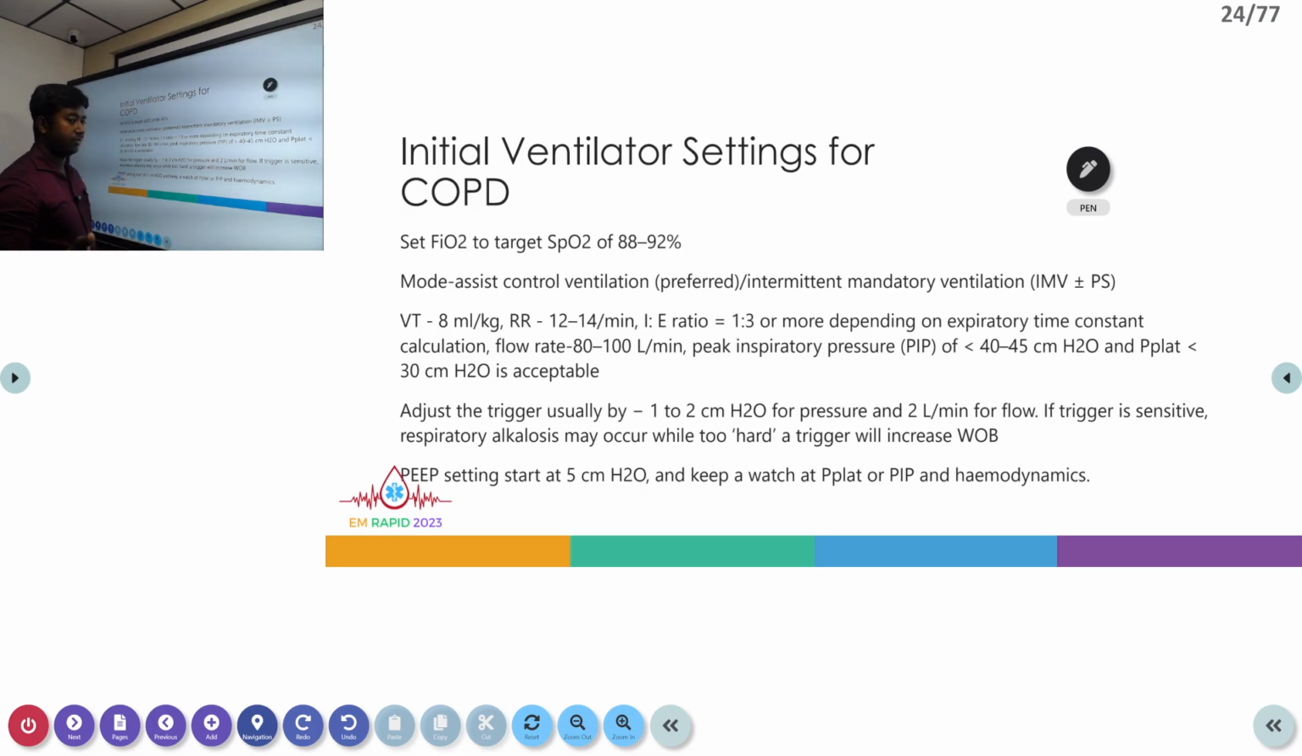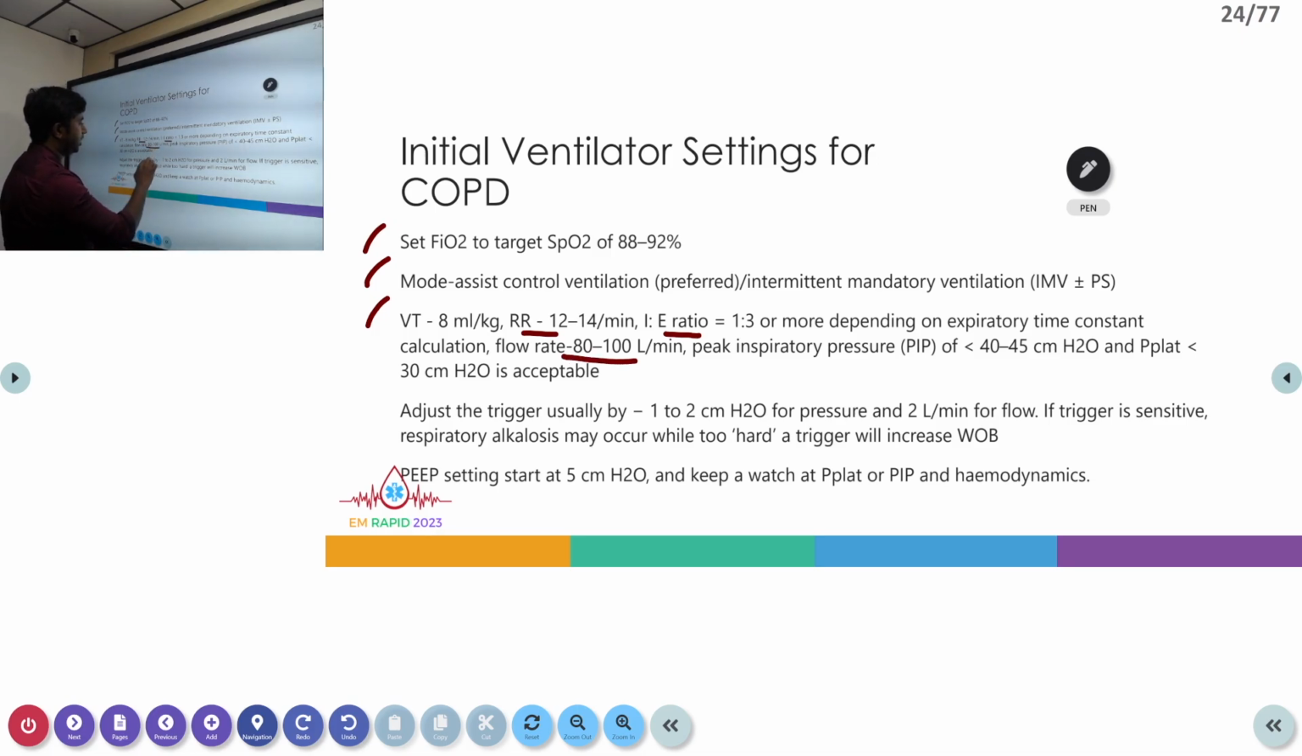So if you're putting a patient on a ventilator, this can be used as a reference guide for initial ventilator settings. The first thing is we set the FiO2 to target an SpO2 of 88 to 92%. Then we use assist control ventilation mode, or even SIMV can be used. Then for tidal volume, our early target will be around 6 to 8 ml per kg. And respiratory rate will be set low, at 12 to 14. And also the I:E ratio will be increased to 1:3 or even more, depending on the expected time constant.